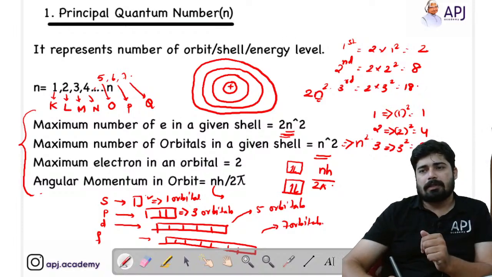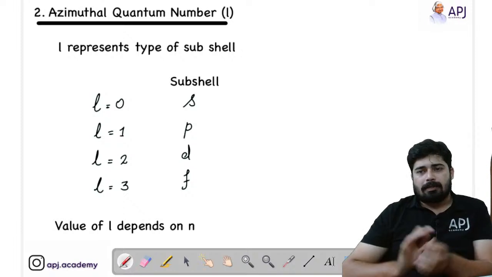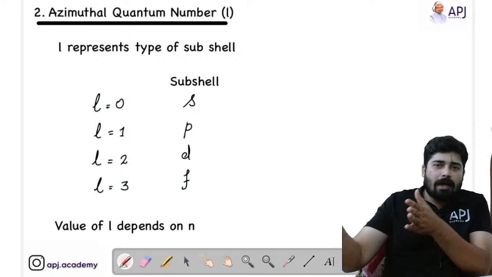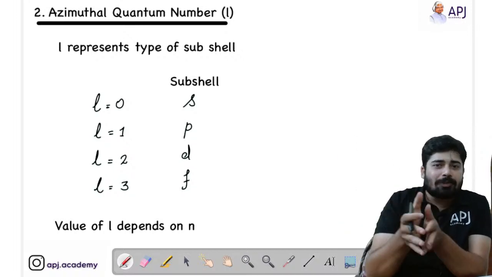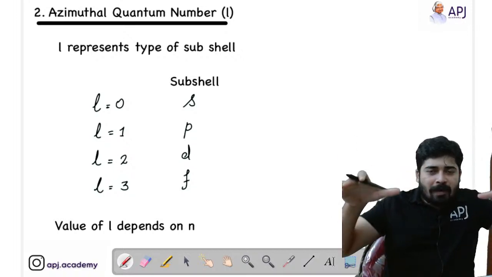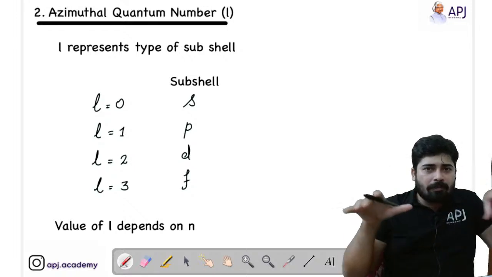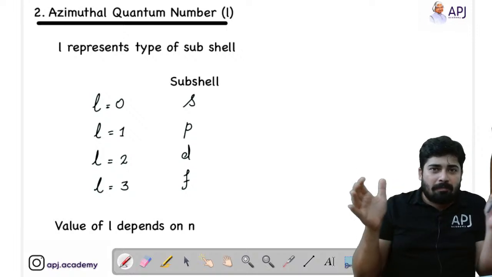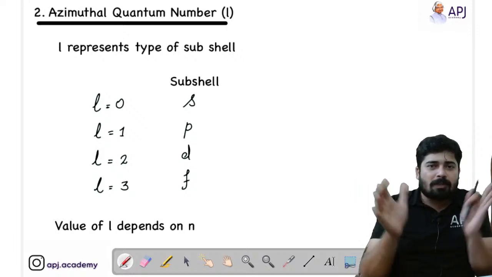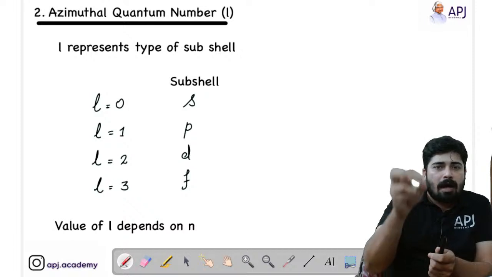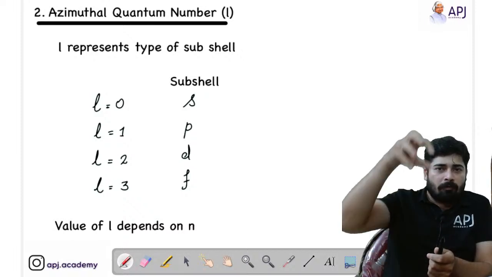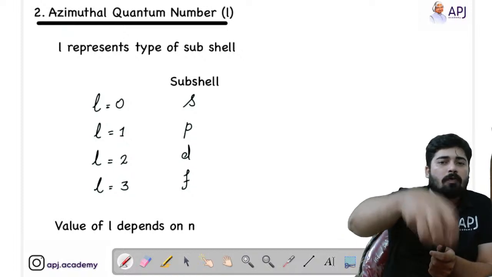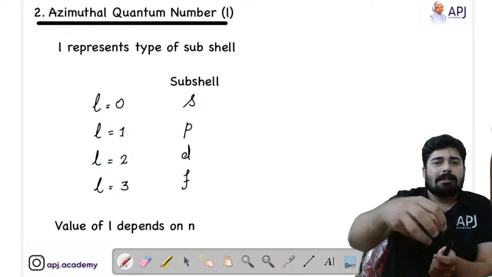Now let's move on to the next concept. Yes, we are from the state, we are going into the district. That means we identified the shell or the orbit where the electrons are present. Now we wanted to narrow down the locality, we wanted to specify the locality where our electron is actually present. So now within the state we are searching for the district where actually the person whom we wanted to meet is staying.